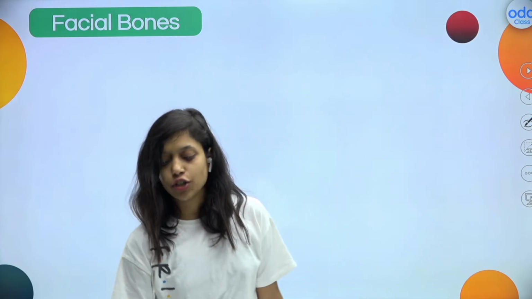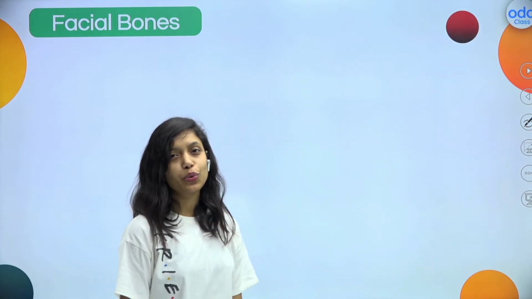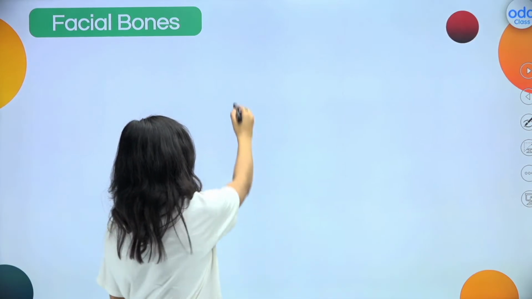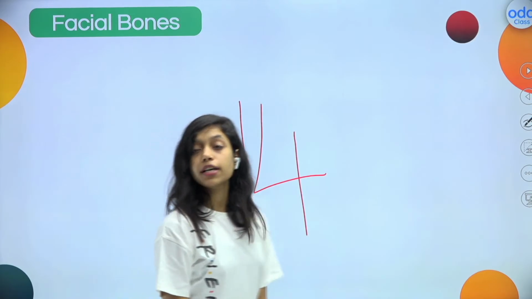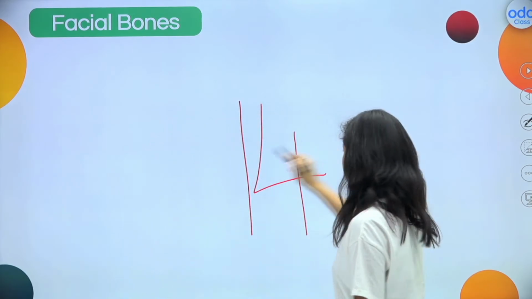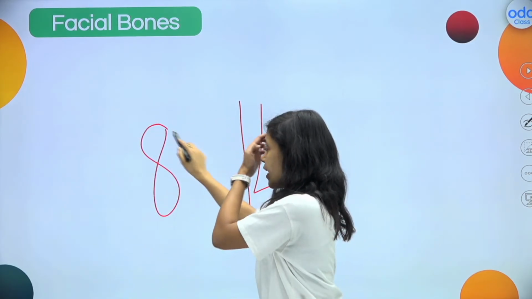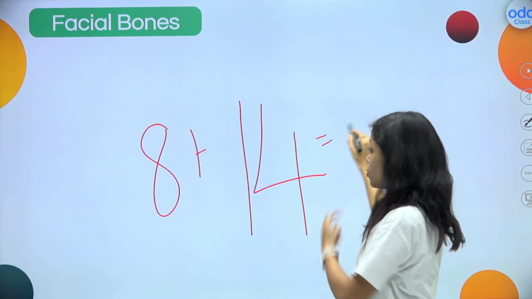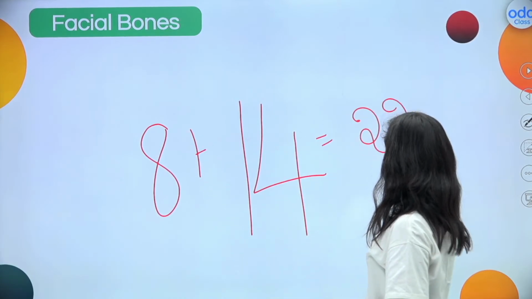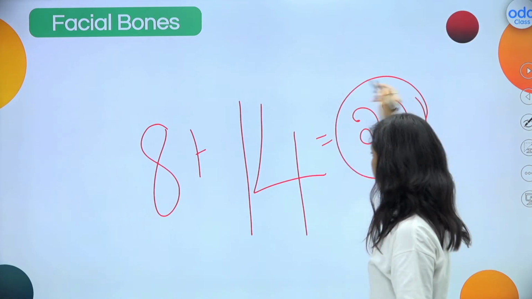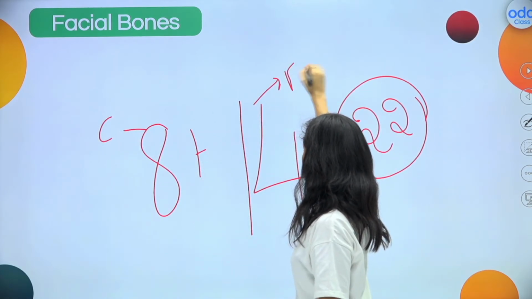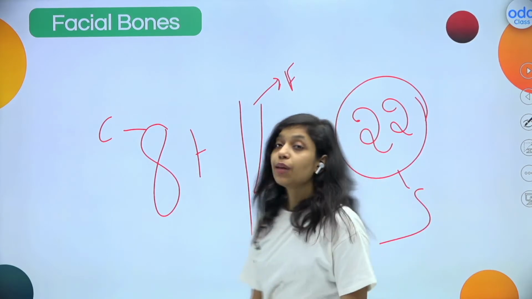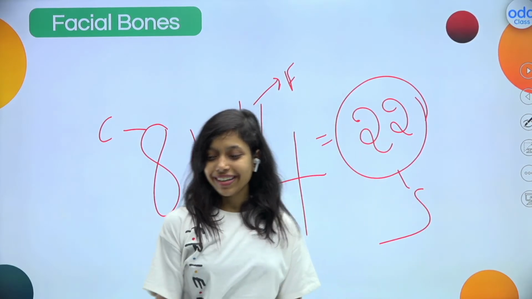And what about facial bones? How many facial bones do we have? Exactly. So we have total 14 facial bones. So 8 plus 14, that is 22. Let me write it. 8 plus 14, total 22 skull bones. Okay. So these are cranial, these are facial, total 22 skull bones. I hope it is clear to all of you. That's nice.